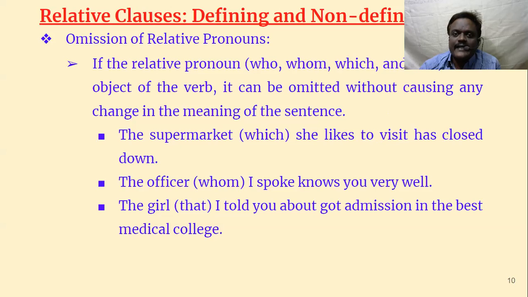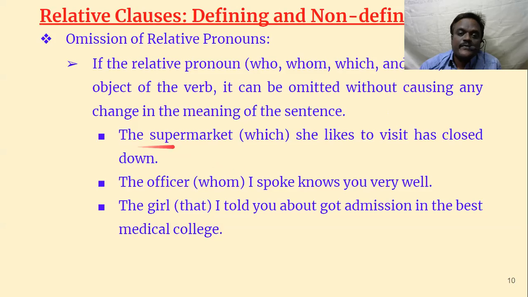In certain cases, not always, we can omit a relative pronoun and combine two sentences without using a conjunction. That is particularly so if the relative pronoun, whom, which, or that, is the object of the verb. Who cannot be an object; actually whom, which, and that can. If they are the object of the verb, they can be omitted without causing any change in the meaning of the sentence.